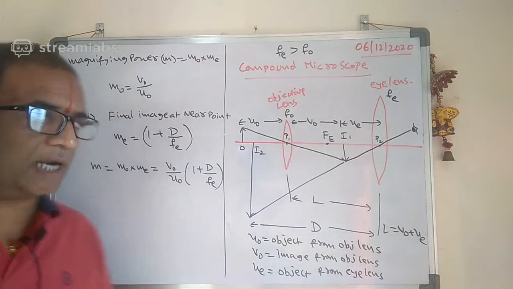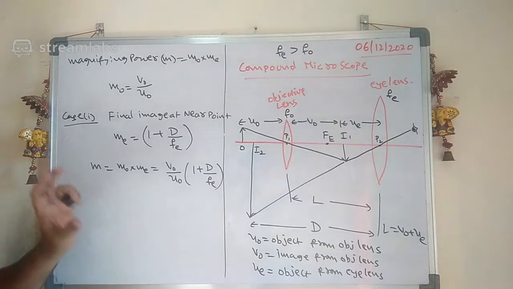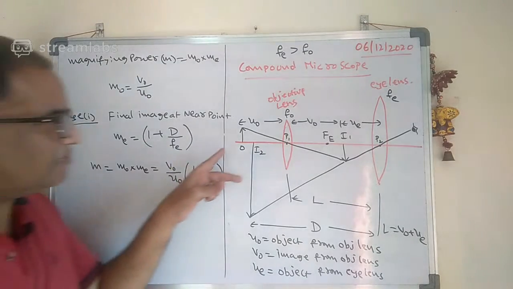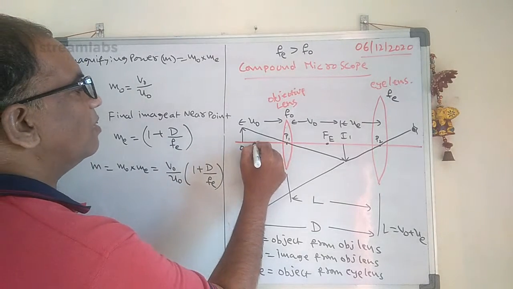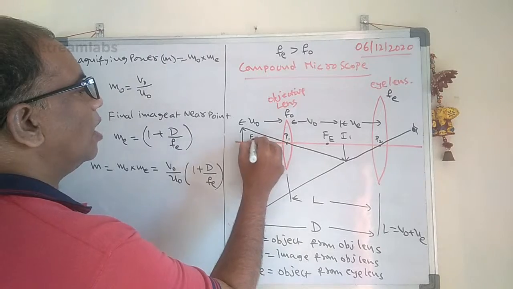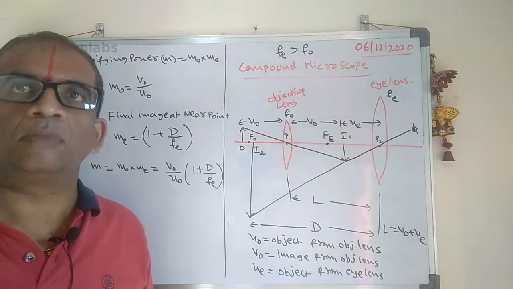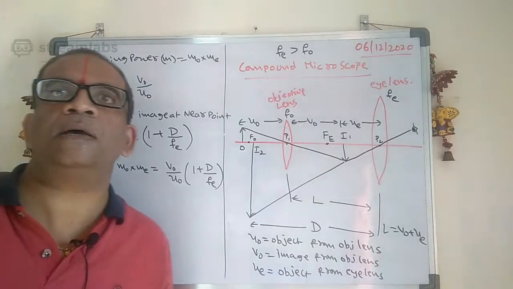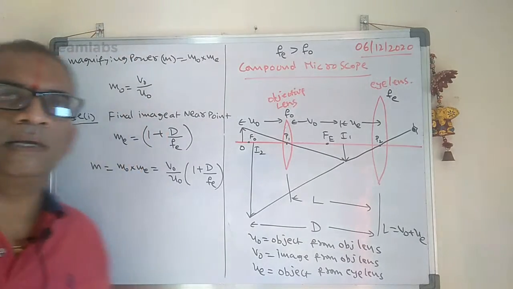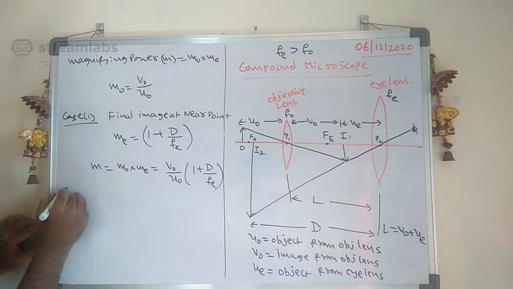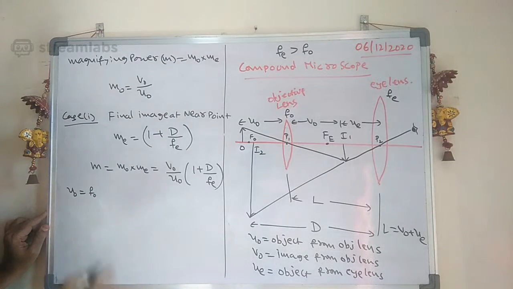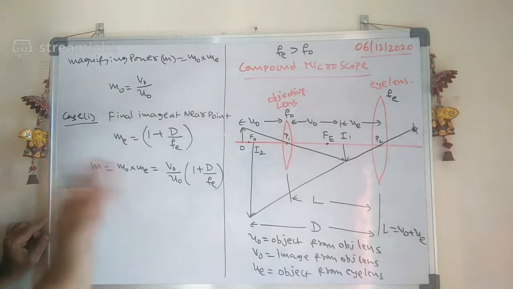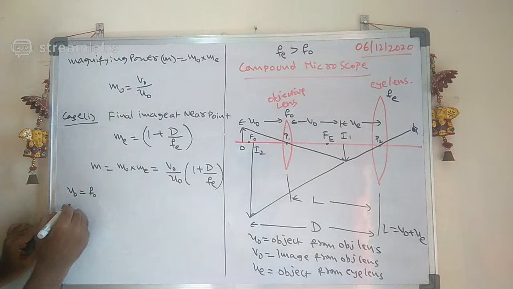Or, you can also write it in another way, carefully. Sometimes it will happen that if I place this object very near to the focal point of the objective lens, suppose U0 is almost equal to F0, not exactly at F0, but almost. Then what will happen?